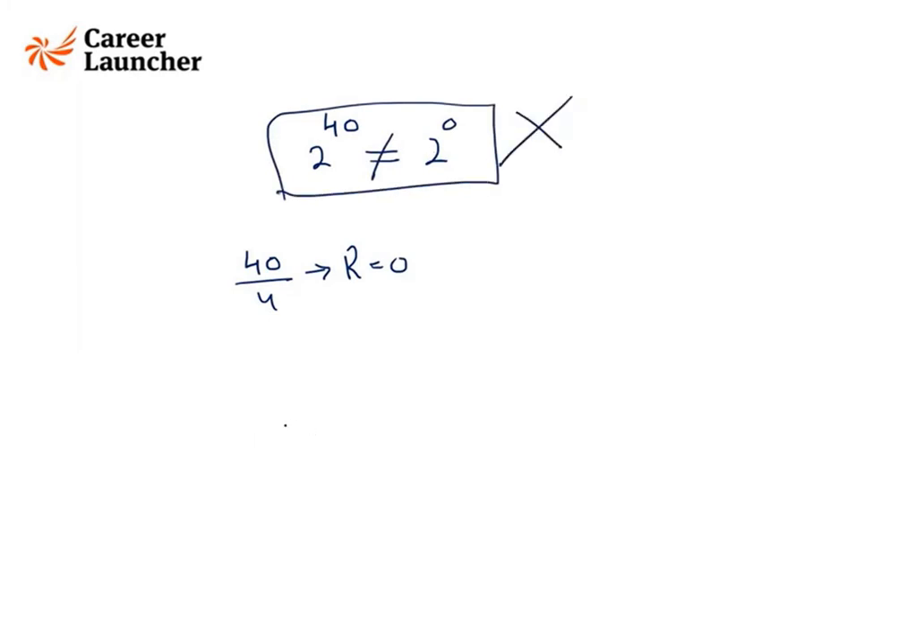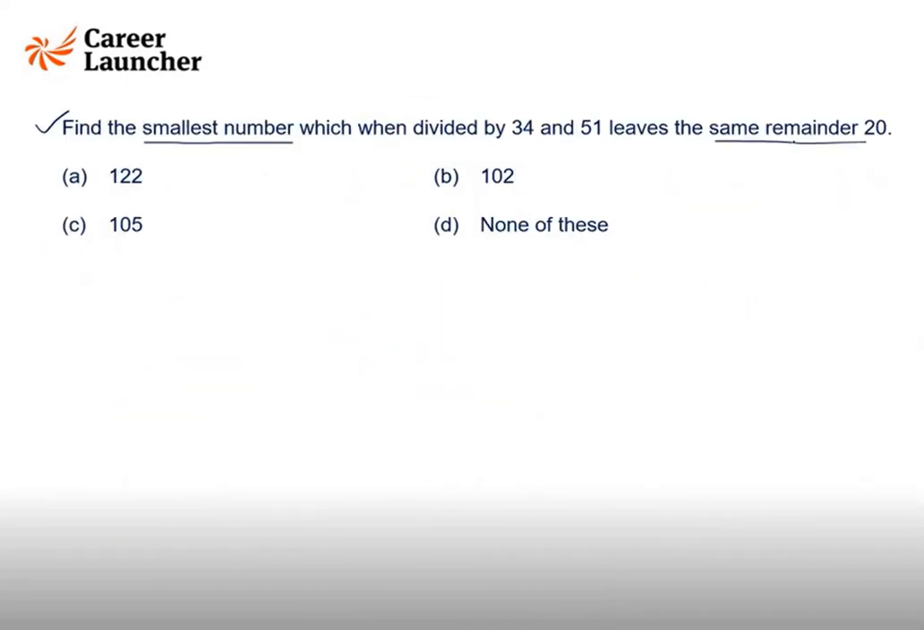In such a scenario, what we do is, if this power is completely divisible by 4, then we raise the number to the power 4, which is 16. So unit digit is 6. Whenever the power is a multiple of 4, we will check the number raised to the fourth power, the unit digit of that.